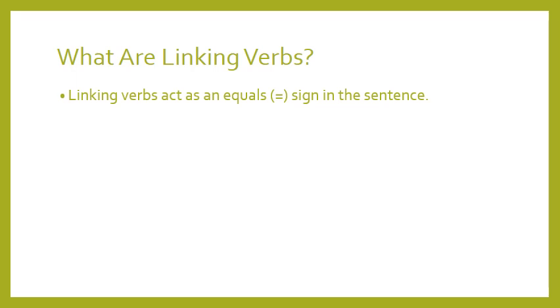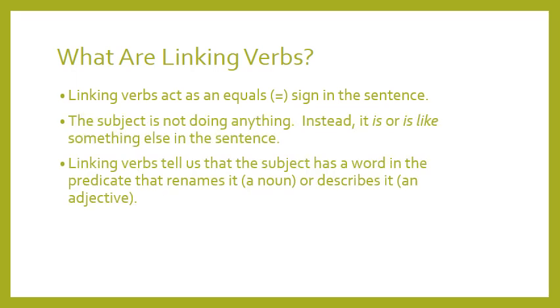The subject is not doing anything. So if the subject is not doing anything, why are we talking about it? Instead, it is or is like something else in the sentence. Either I want to talk about the subject as it's something, or it is like something in the sentence. So let's agree on something first. When we are talking about linking verbs, we directly know that the subject is not performing an action. The subject is something or is like something else. Okay, and this something else is mentioned in the same sentence.